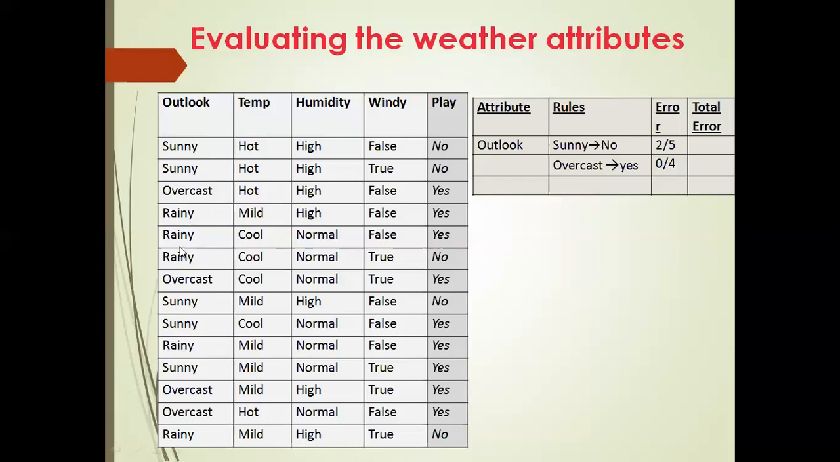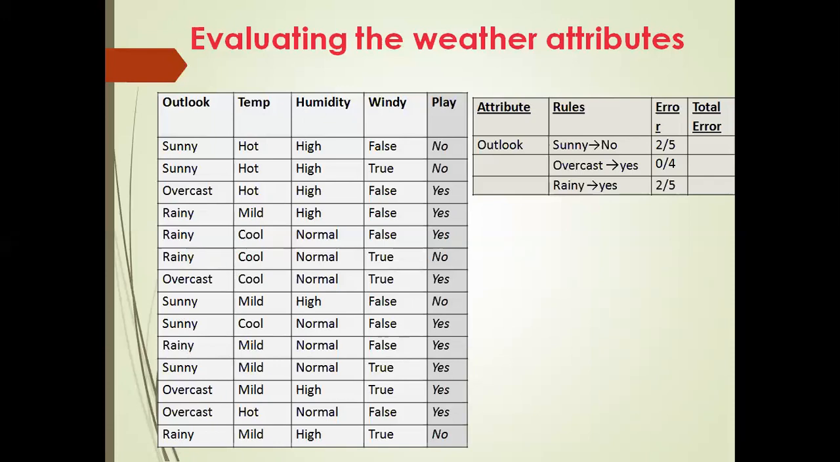Okay, so similarly, we have one more left out. What is that? Rainy. So there are 5 instances where the outlook is rainy. How many instances? 5: 1, 2, 3, 4, then 5. Understood? In 3 of the 5 instances, the play decision was yes. Just check it with the rainy. Rainy, yes. Rainy, yes. Rainy, this is no. Rainy, yes. How many yes? 3 yes. This rainy is no. So in 3 of the 5 instances, the play decision was yes.